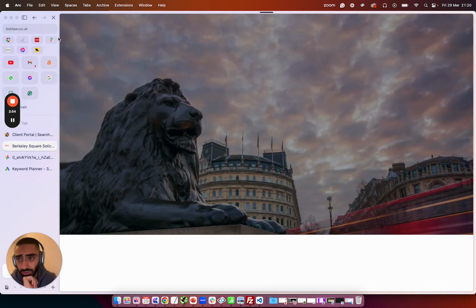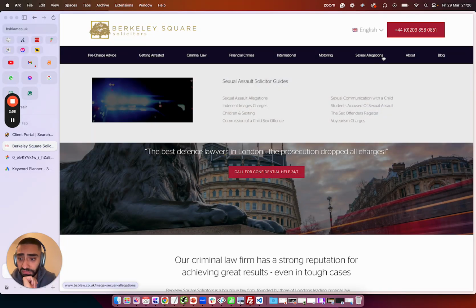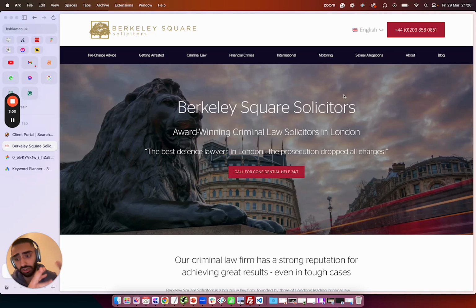But let's just click on their website, and as you can see here, they have got a lot of different services. Now this strategy applies to service-based websites and also e-commerce based websites, and also affiliate-based websites. So this is a universal SEO strategy.